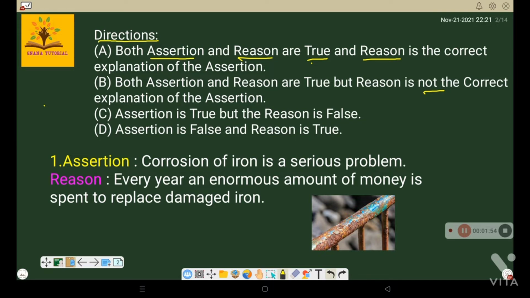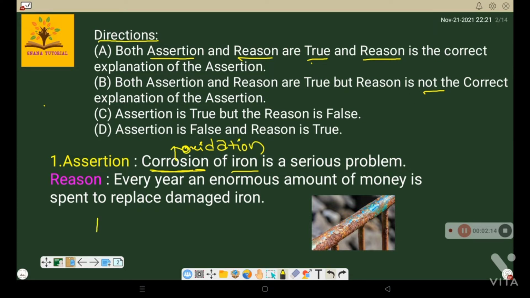We'll see the first one. The assertion is corrosion of iron. Corrosion is when any metal undergoes oxidation. This is one type of daily life application of oxidation.